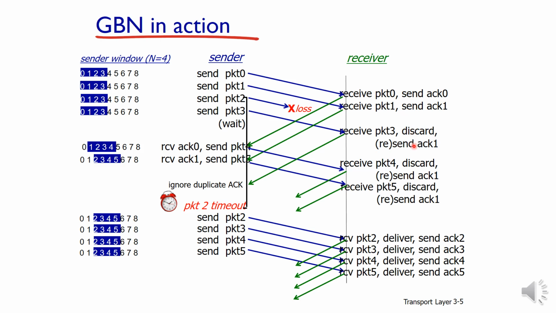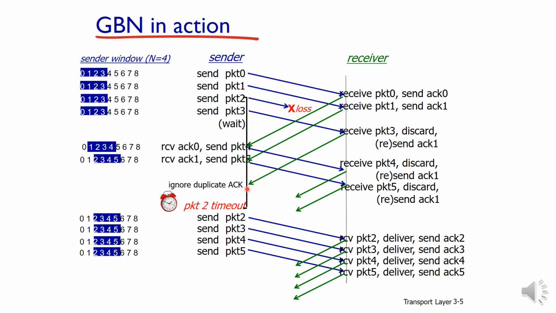It discards the packet and resends the last acknowledged packet, that is acknowledgement number 1. So it will resend the same acknowledgement number back to the sender. At the sender side, acknowledgement 1 is received, and then it is waiting for acknowledgement 2. Actually it is not receiving acknowledgement 2 because packet 2 is lost, so the receiver will not send acknowledgement 2. But acknowledgement 1 is sent by the receiver again. So this generates a duplicate acknowledgement here.